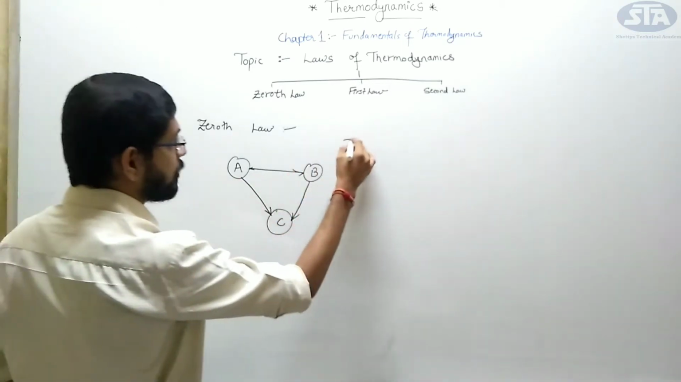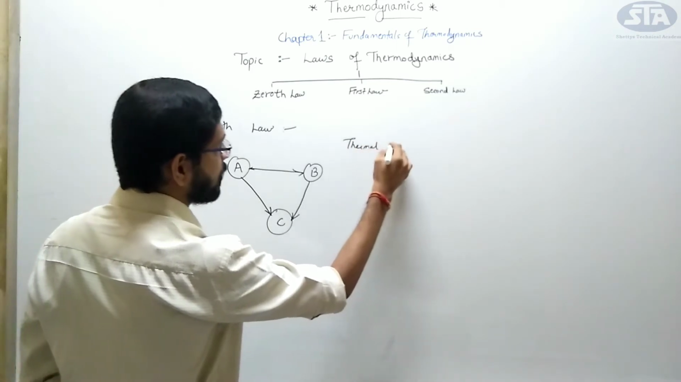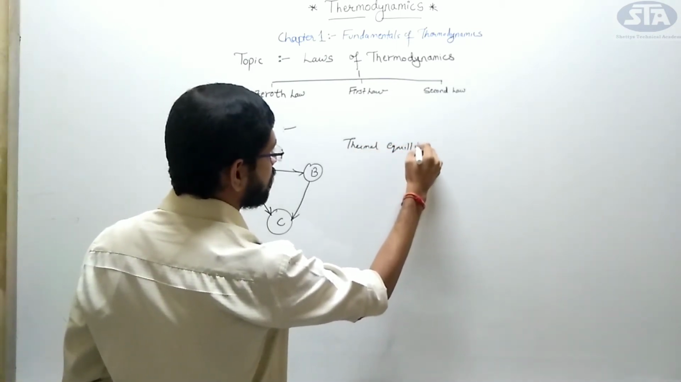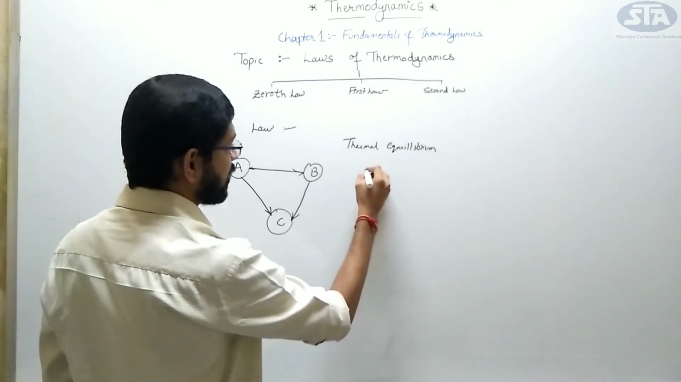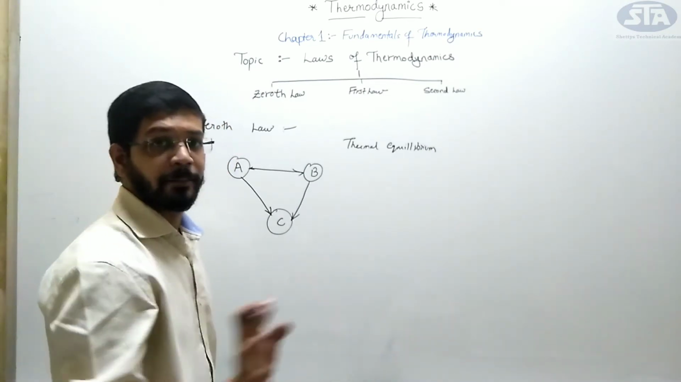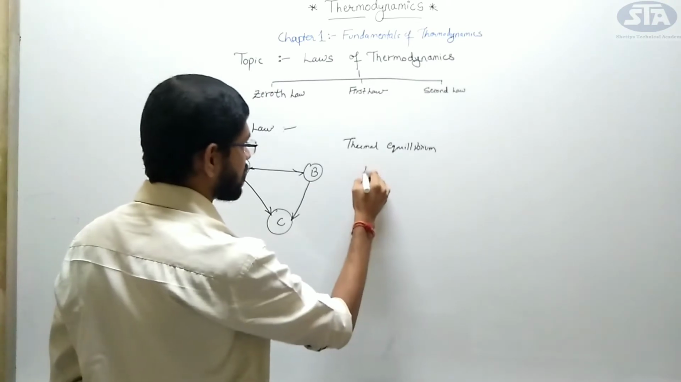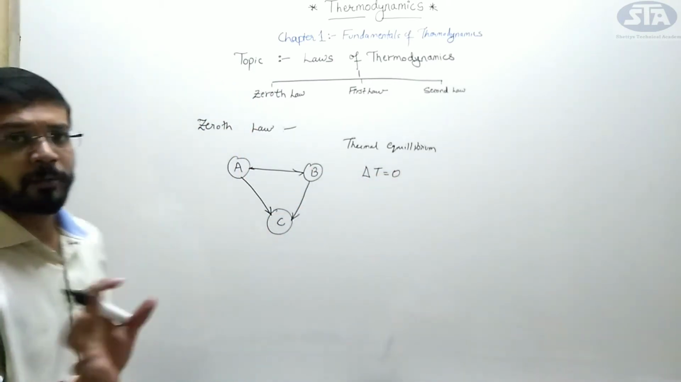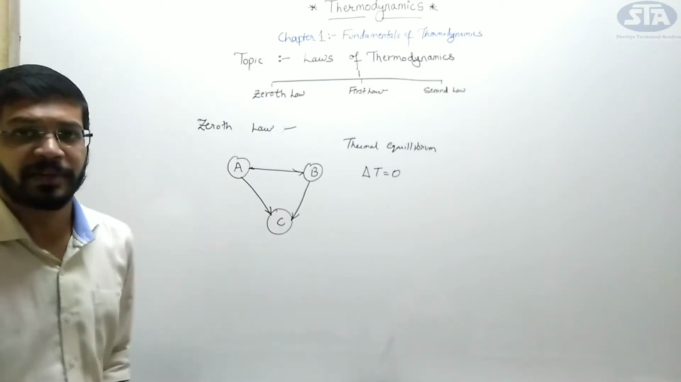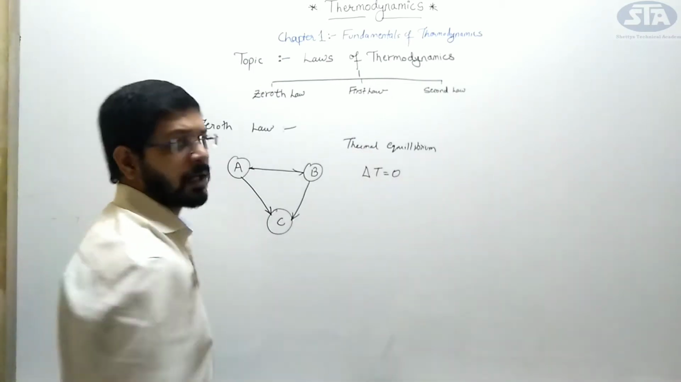What is thermal equilibrium? Thermal equilibrium is where there is no temperature change, means delta T is 0. When the temperature of all bodies is the same, there is no temperature change, and that is known as thermal equilibrium.